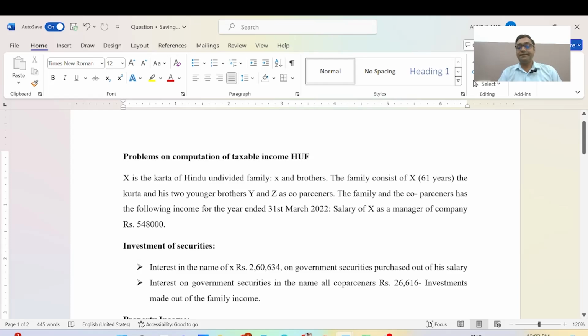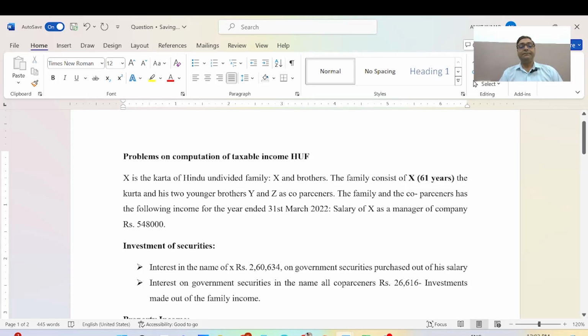Mr. X and his brothers, and the brothers may be many: Y, Z, W, etc. The family consists of X. Mr. X is a Hindu, he is the karta, and he is 61 years old.